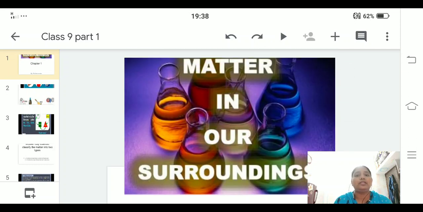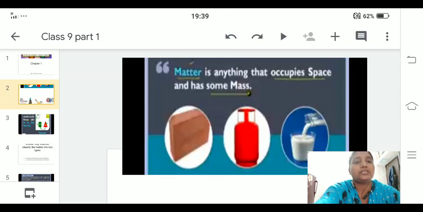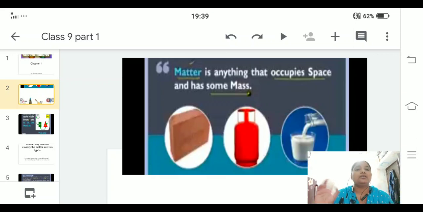Before going into detail in the chapter, let us understand what matter is. It's a simple thing. Matter is anything that occupies space and has mass. Matter is anything that occupies space and has mass.